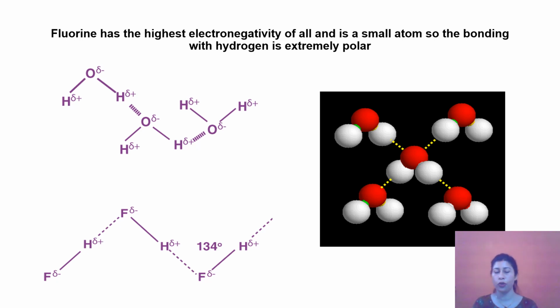Similarly in hydrogen fluoride, because fluorine is the most electronegative element and has a small size, the bond between hydrogen and fluorine will be extremely polar and will result in strong bond formation. So that's how we can explain the formation of hydrogen bonds in water and hydrogen fluoride.